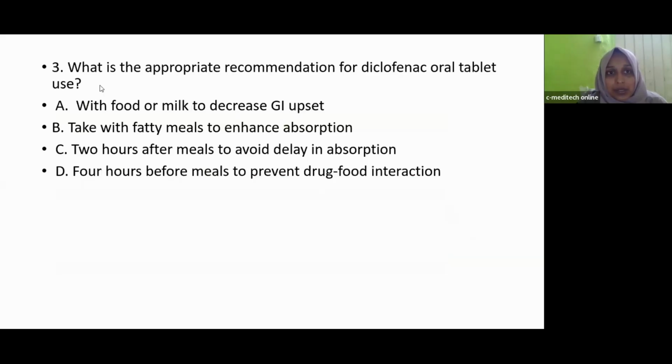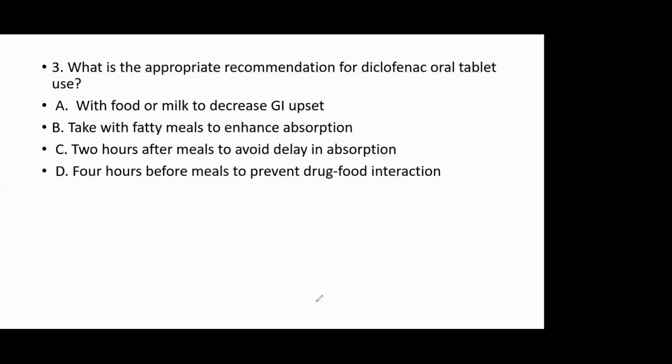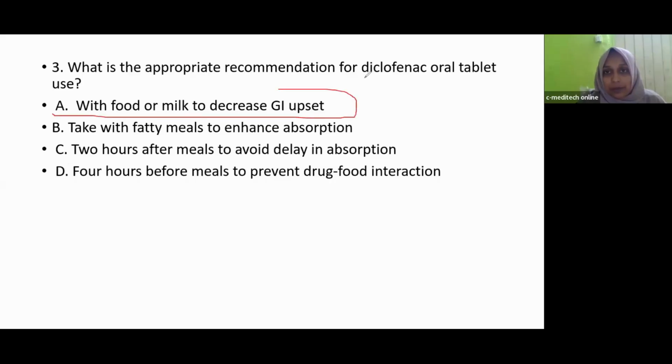Okay. Next question, what is the appropriate recommendation for diclofenac oral tablet use? Option A, with food or milk to decrease GI upset. Option B, take with fatty meals to enhance absorption. Option C, 2 hours after meals to avoid delay in absorption. Option D, 4 hours before meals to prevent drug-food interaction. A. Yes, option A is right. So diclofenac is an NSAID drug.